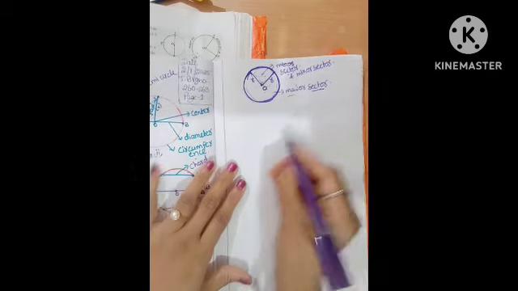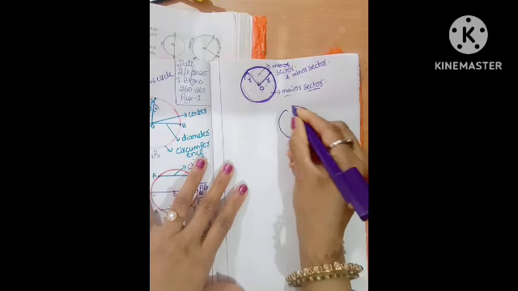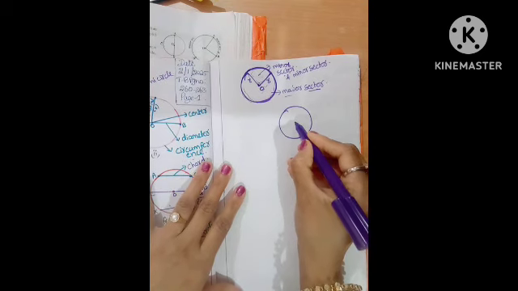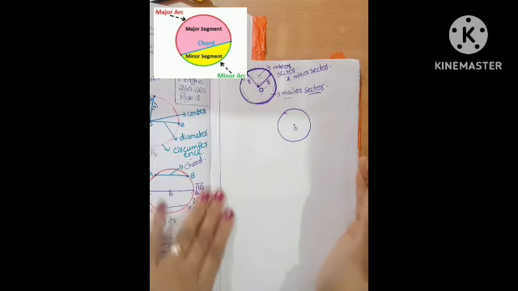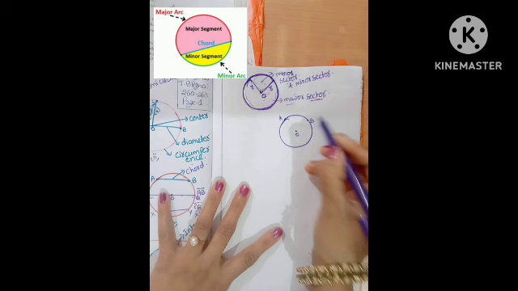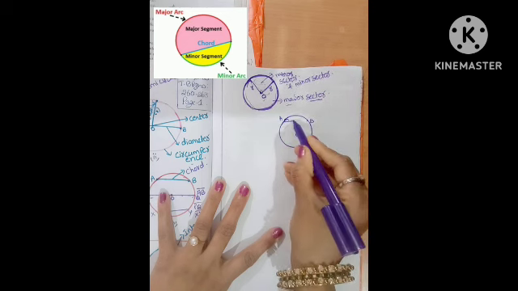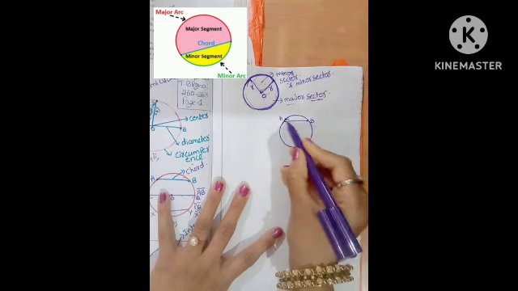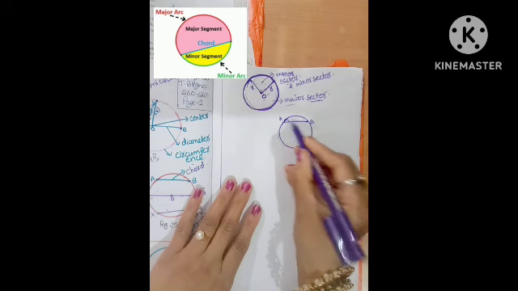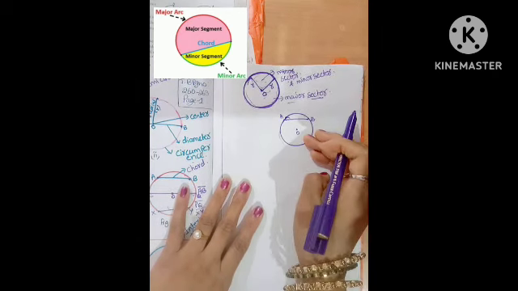Next, what are the major line segments and what are the minor line segments? Here this is the circle, this is the center O. Do you know the chord? Here it is AB. The line segment joining any two points on the circle is called the chord. This is the chord.